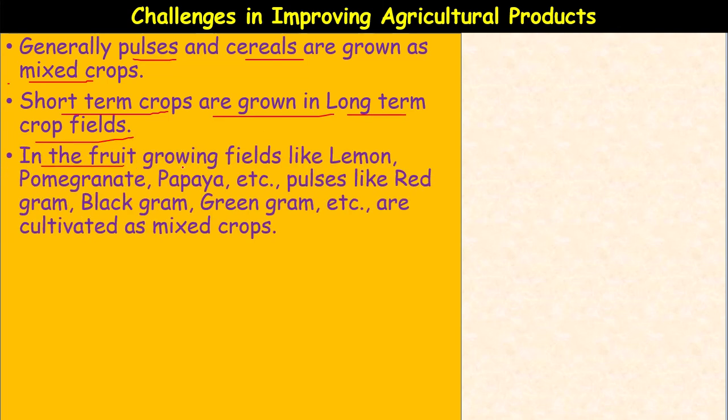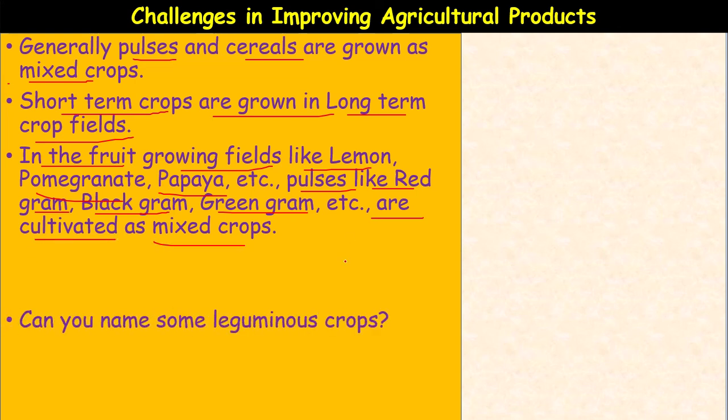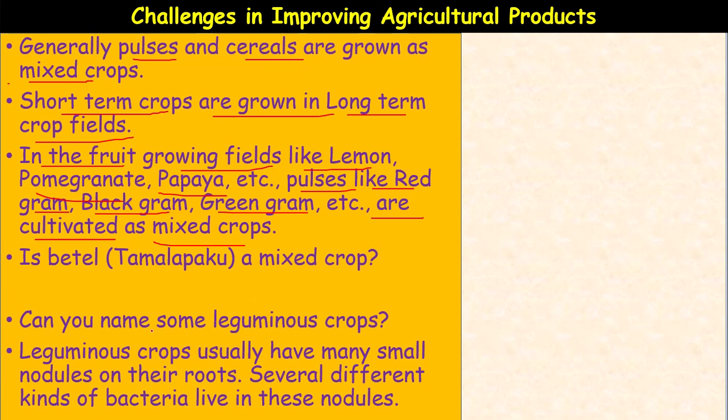In the fruit growing fields like lemon, pomegranate, papaya, etc., crops can be grown as alternates. The pulses like red gram, kandulu, black gram, green gram, etc., are cultivated as a mixed crop along with the citrus crops. Okay.